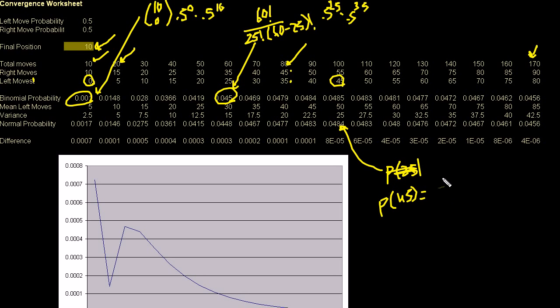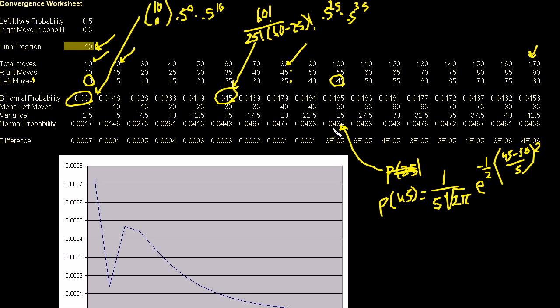It's 1 over the standard deviation, which in this situation is the square root of 25, so it's 5, times the square root of 2 pi, times e to the minus 1/2 times 45 minus the mean, 50, over the standard deviation, which we figured out was 5, squared. That tells me the value the normal distribution gives for this standard deviation and this mean. And then I multiply that by 1.